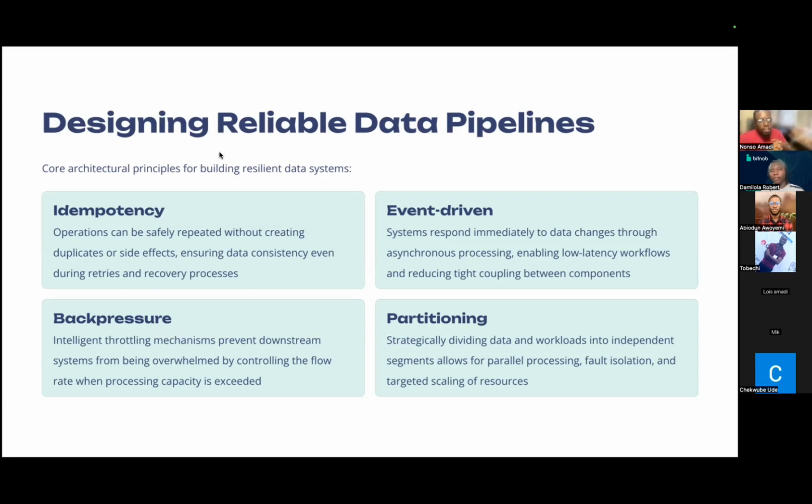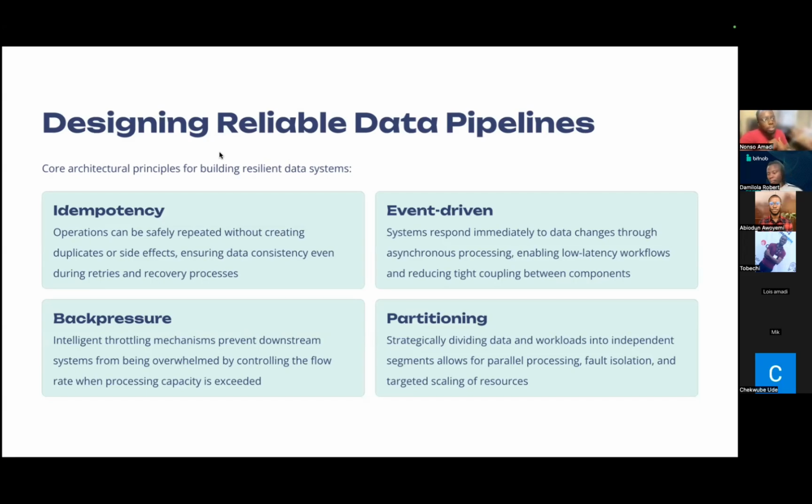That way, it allows us to be able to have something called fault isolation. If a particular data is bad, because we've divided it into chunks, we can address it efficiently. Okay, what exactly happened to this particular data? What's the problem? Was it not valid? Was it bad data? We can address it. Why? Because we've been able to partition it.